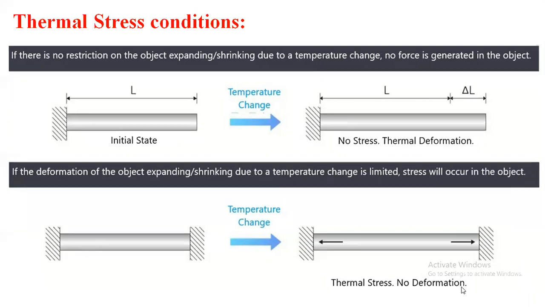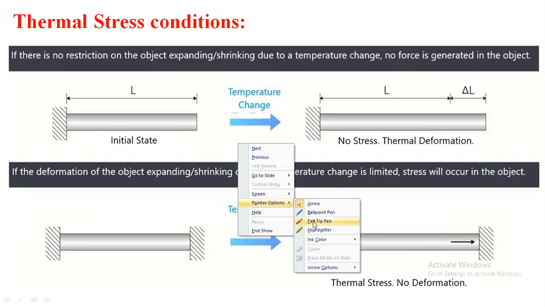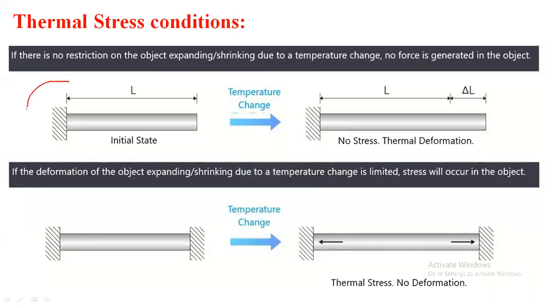For that purpose, I have taken an example. Here you can see, in the first figure, one body, or one rod. That rod is fixed at the left side and the other end is free. Its length will be considered as capital L. Now this body is not in contact with temperature.